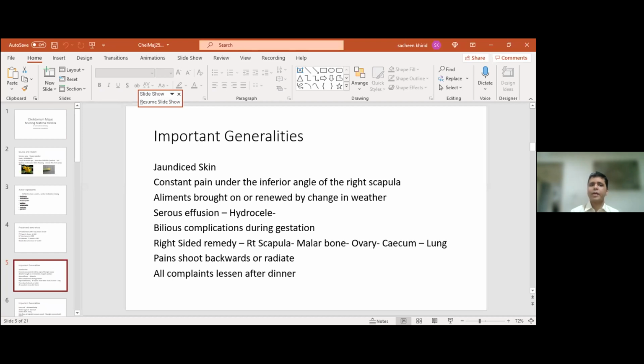All right. Interestingly, in Chelidonium, and this is a very important generality, ailments are brought on or renewed by change in weather. Okay, so every time, hot to cold, cold to hot, damp, all these can be covered by Chelidonium. Make no mistake about that. Very important remedy for serous effusions, for hydrocele, for bilious complications during gestation. Okay, so a lot of women have liver issues during pregnancy.